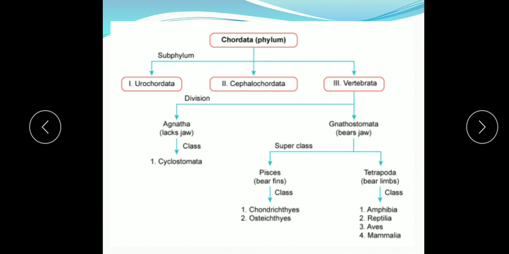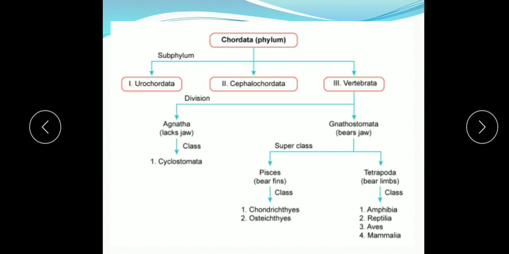Phylum Chordata has been divided into three subphyla: Urochordata, Cephalochordata and Vertebrata. This division is done on the basis of the presence of notochord at different stages of their life. Urochordata are the most primitive chordates, and the notochord is confined to the tail region only. Uro means tail.